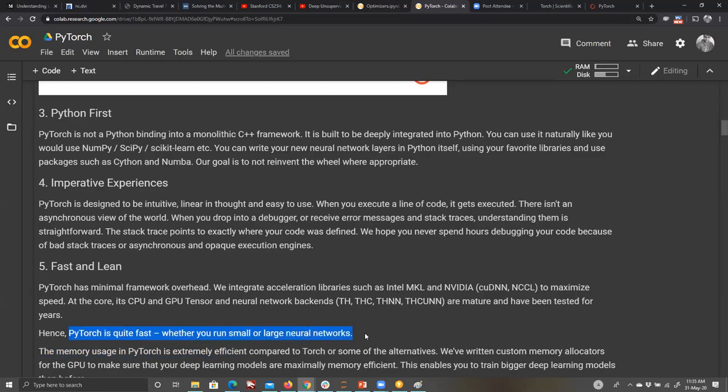When you run small or large neural networks, it doesn't really matter. A year ago, TensorFlow was, I'm not sure what the metric was, but there was a big speed difference. With large neural networks, sometimes it would matter in terms of minutes, like 10 or 15 minutes. That same network you train in PyTorch and in TensorFlow, earlier the difference could be 15 minutes. Now that difference is practically in seconds. So not much of a difference these days.